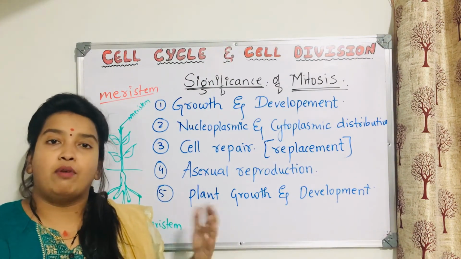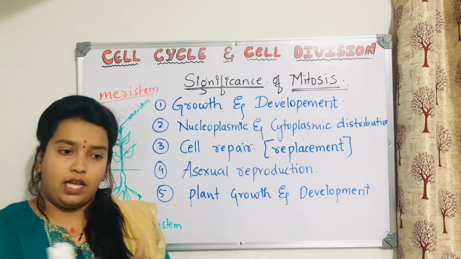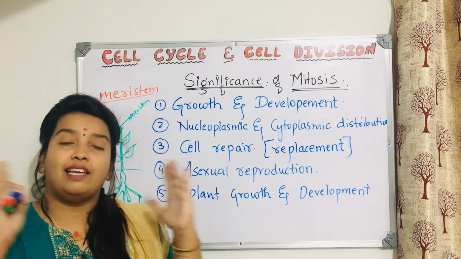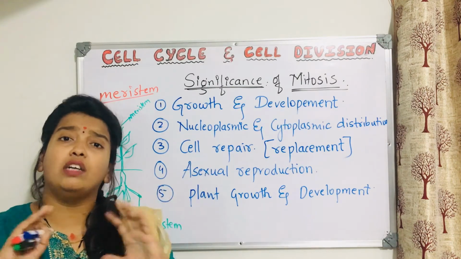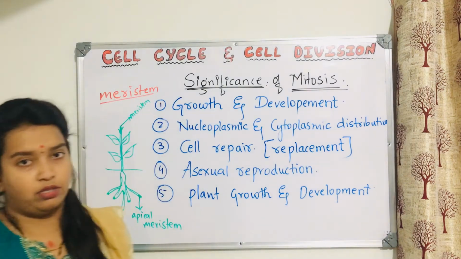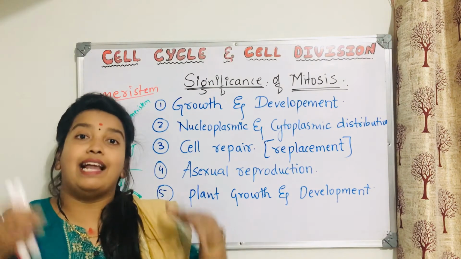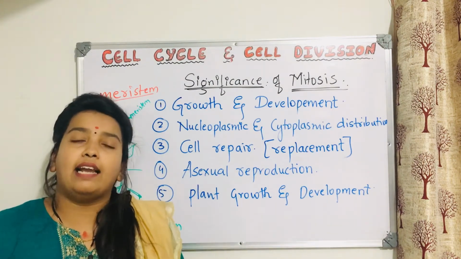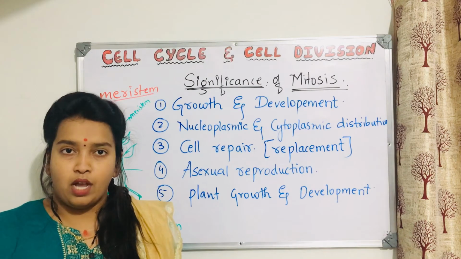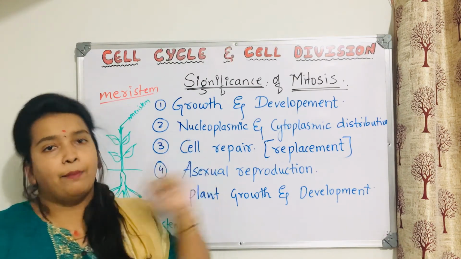You might have heard about the secondary growth of the plants. Dicotyledonous plants grow in height as well as in their girth. The girth of the plant also increases. Because of what? Because of mitosis. Where will mitosis happen at that time? For the secondary growth, the lateral meristems and the intercalary meristem will help, by undergoing division, and that division is again mitosis.